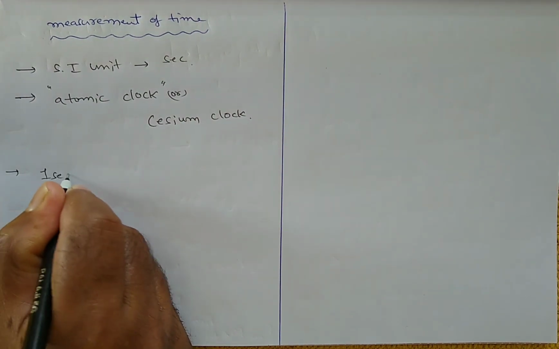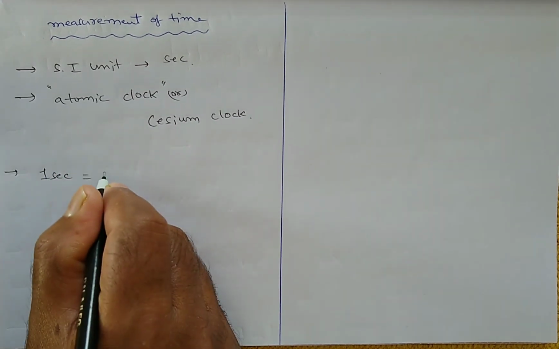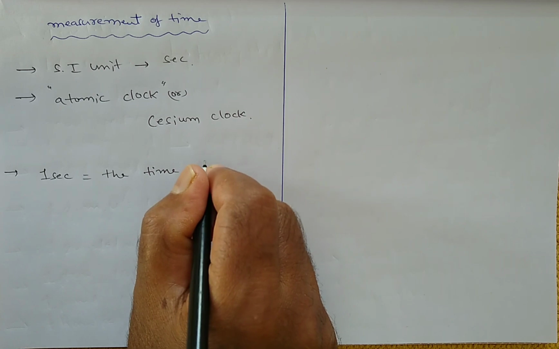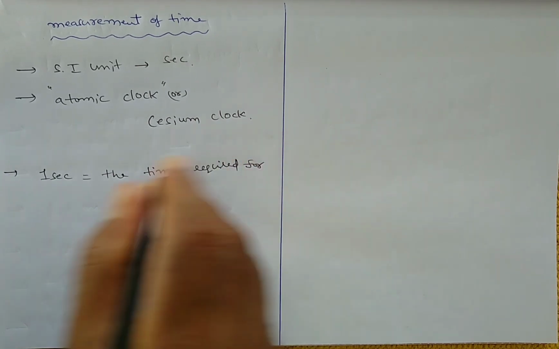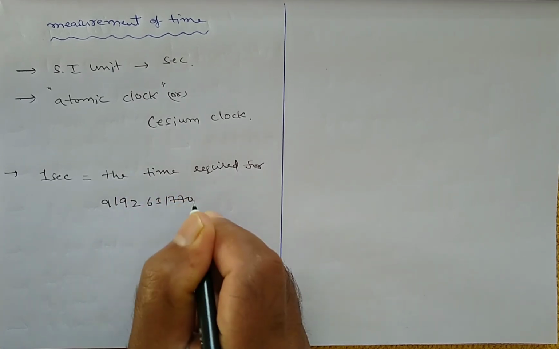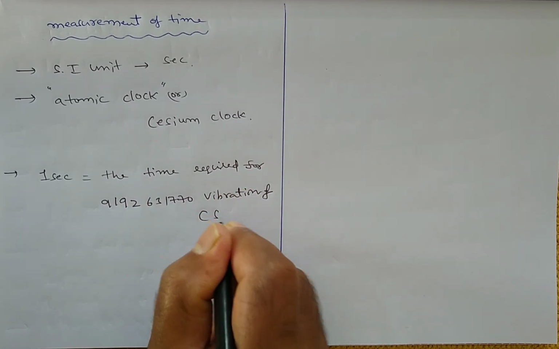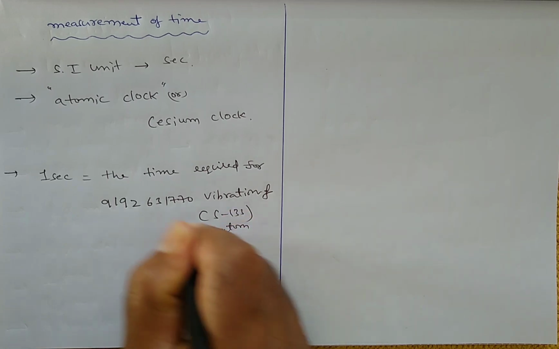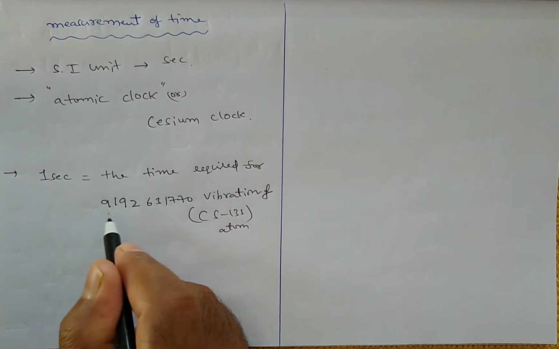Actually, 1 second is the time required for 9192631770 vibrations of the cesium atom.